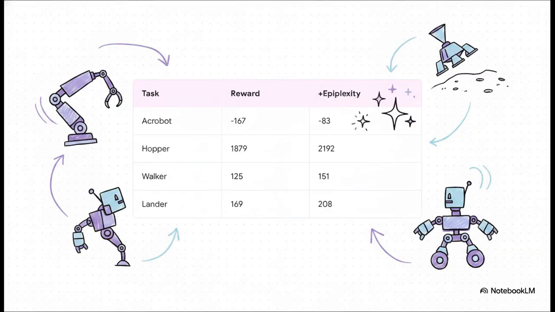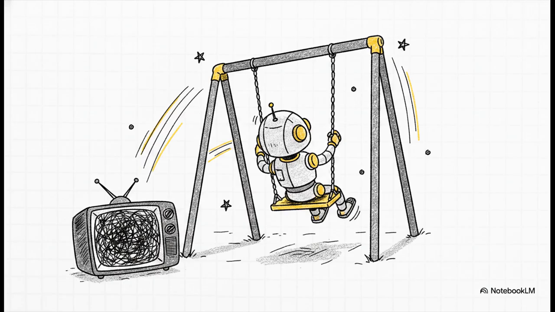Finally, they put it to the ultimate test: reinforcement learning. This is training agents to navigate physics environments, like making a simulated robot walk or landing a lunar module. Often, robots just get stuck in these tasks, endlessly repeating bad behaviors. But when the researchers added learnable novelty as an intrinsic reward, the agent stopped stagnating entirely. Just by adding it, it improved the agent's performance over the baseline task reward in 9 out of 10 incredibly complex physics environments. Because the AI is inherently motivated to find structure it can actually learn from, the bounded learner successfully pushed the agent to explore rich, new behaviors all on its own.